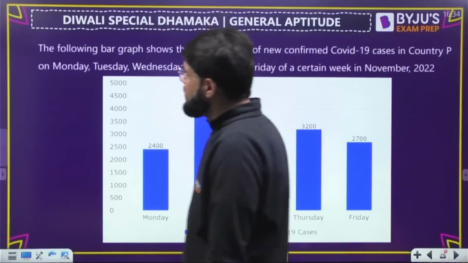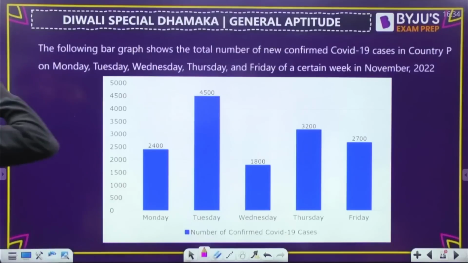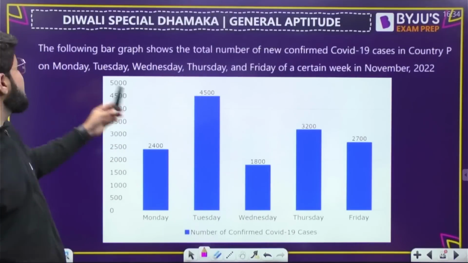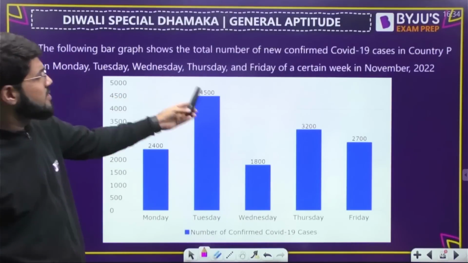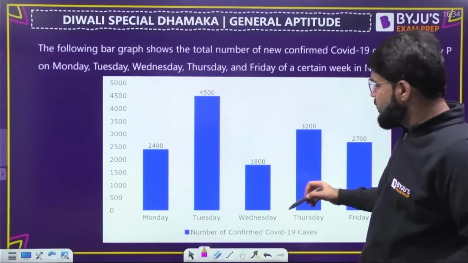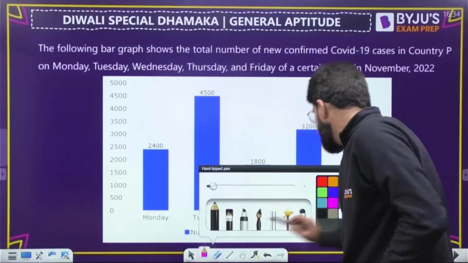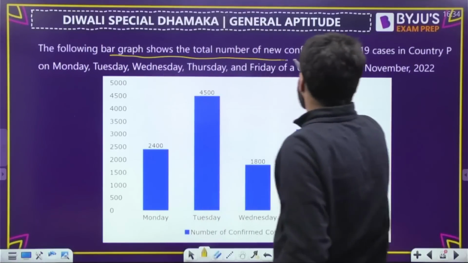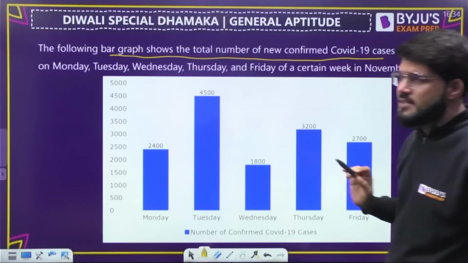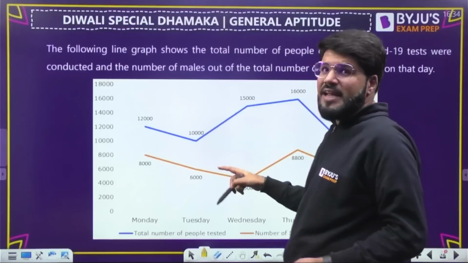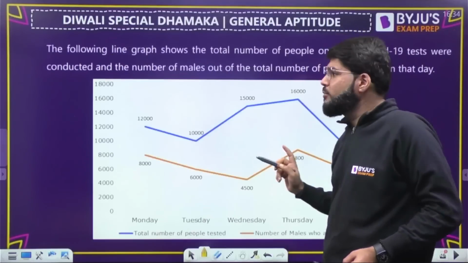Next question, guys, number 22. This was 21. Now 22. The following bar graph shows the total number of new confirmed COVID-19 cases in country P on Monday, Tuesday, Wednesday, Thursday, Friday of a certain week in November 2022. So this graph is showing the total number of new confirmed COVID-19 cases on the 5 days, Monday to Friday. Now there is a line graph. It's a mixture of bar graph and line chart question.